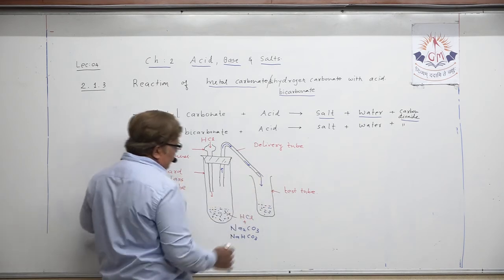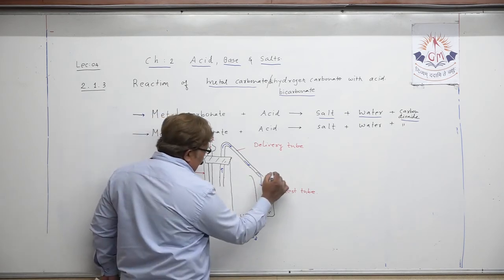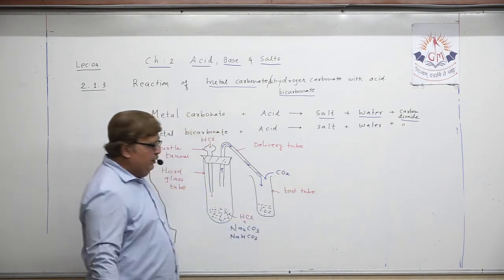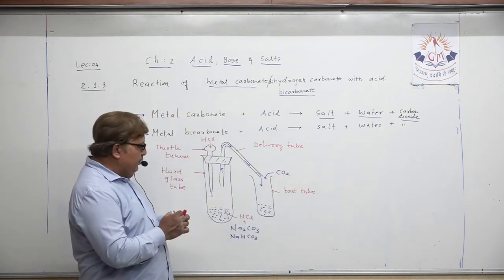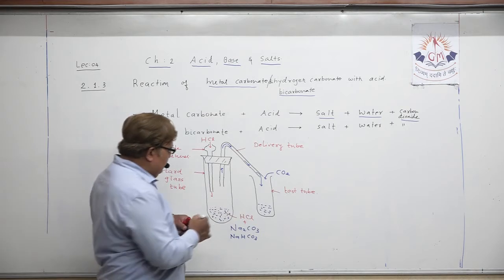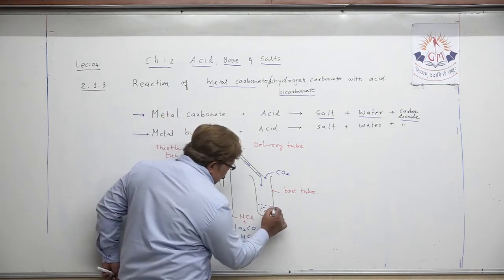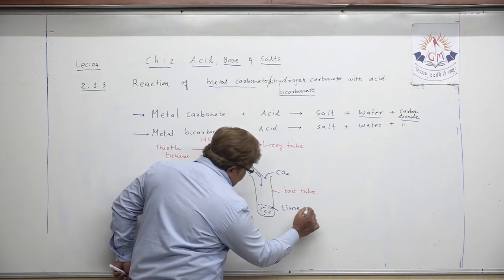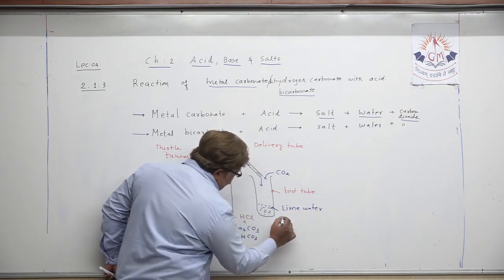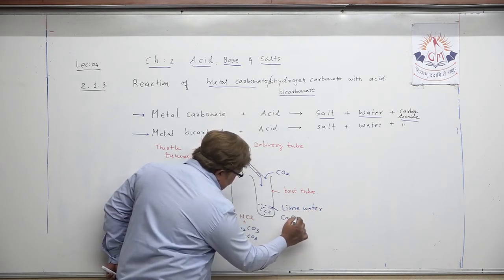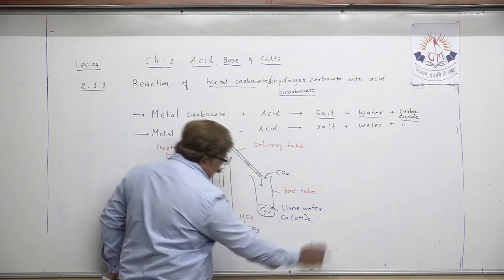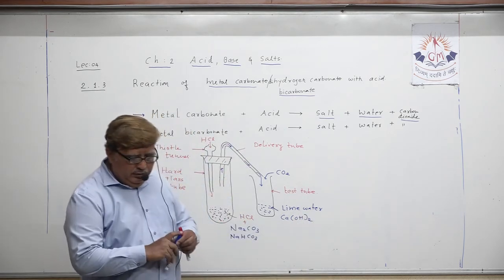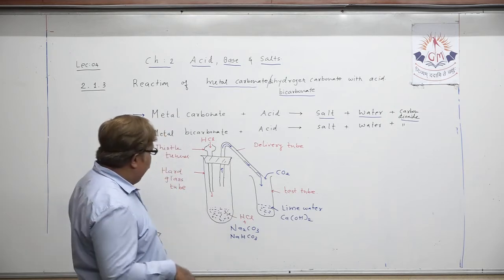To detect the presence of carbon dioxide produced here, we have already taken lime water, that is calcium hydroxide solution. So this is the total experiment arrangement.